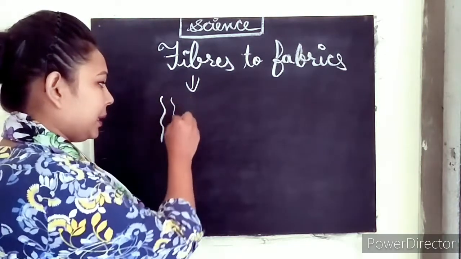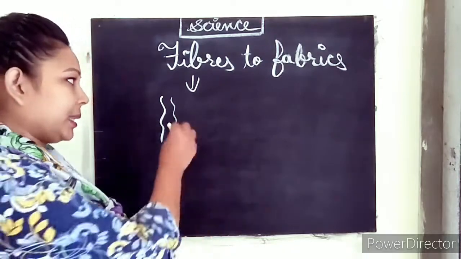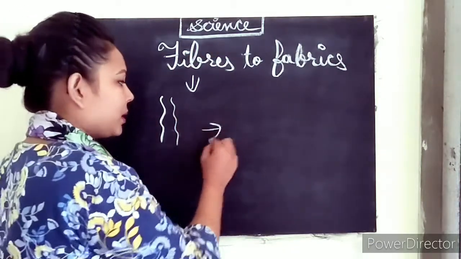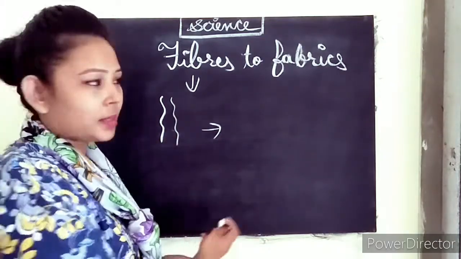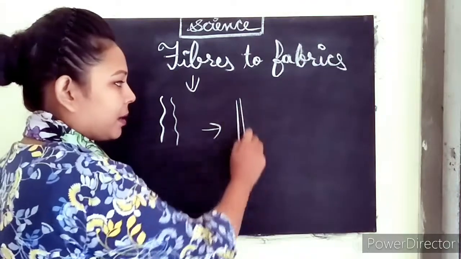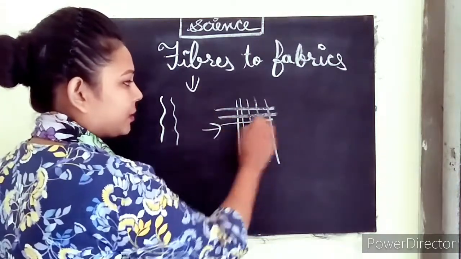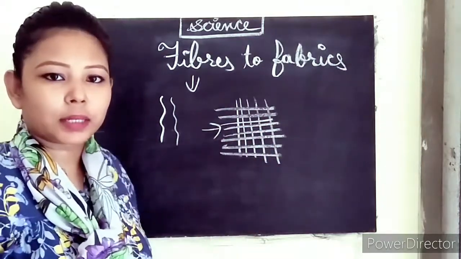So this single thread, or yarn, comes from fiber, okay? And afterwards these yarns are arranged in a horizontal and vertical pattern to form a piece of fabric, clear?